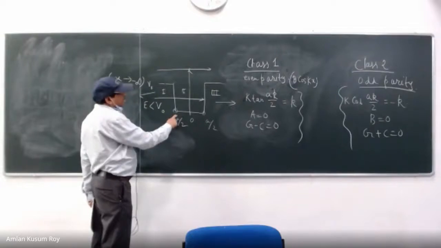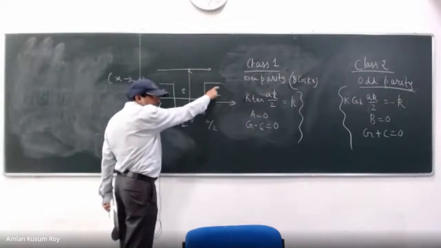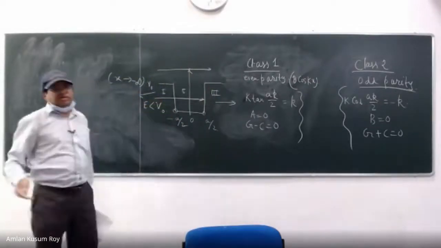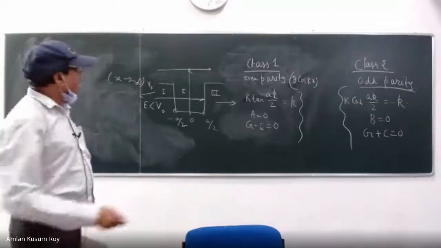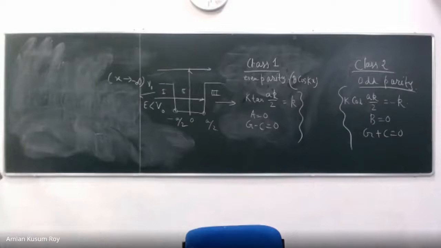Similarly, psi 2 at a by 2 must be equal to psi 3 at a by 2. And you also do this pair of equations for the derivatives. That has given rise to this kind of stuff. So I can now simplify this. This is another exercise for you.